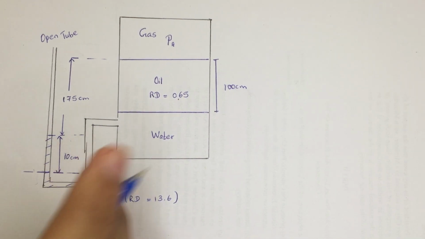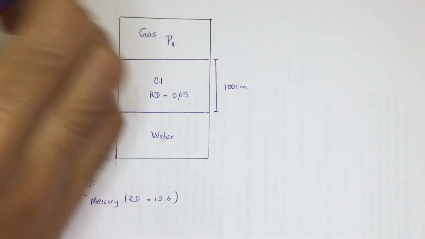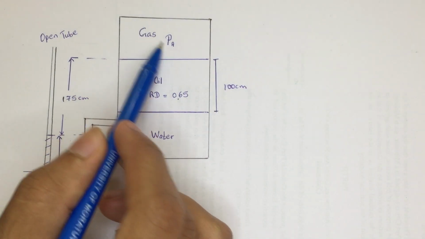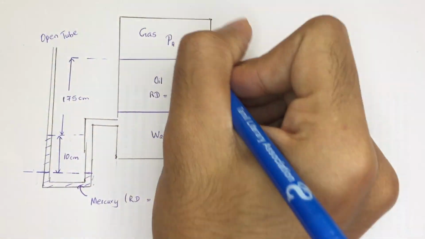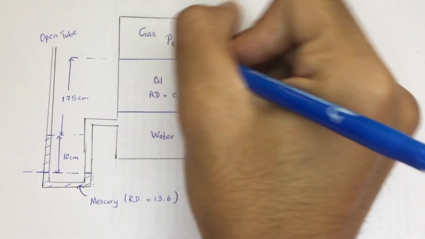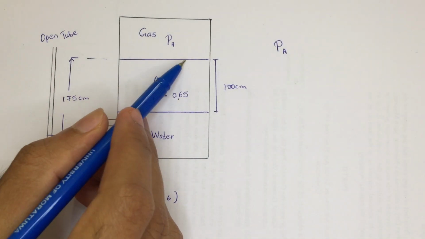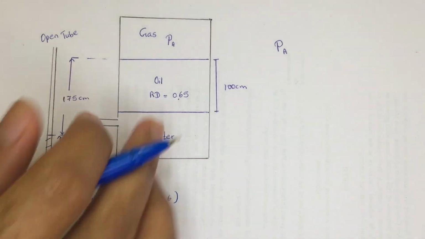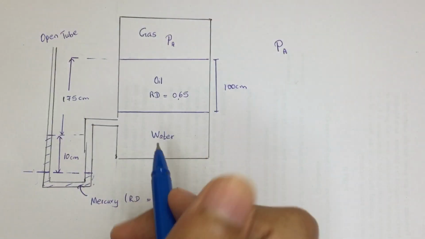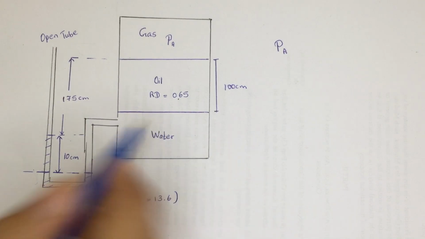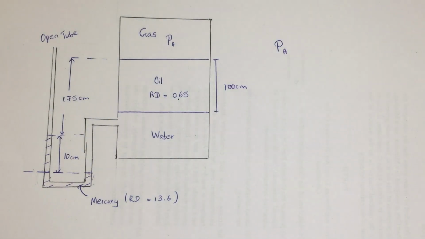We take the whole thing, because this container is fully closed, so this one is going to pressurize things first. It's going to pressurize this oil by this pressure PA. The oil is going to pressurize the water again, which means the water would carry the pressure of the oil and PA, the pressure of the gas.